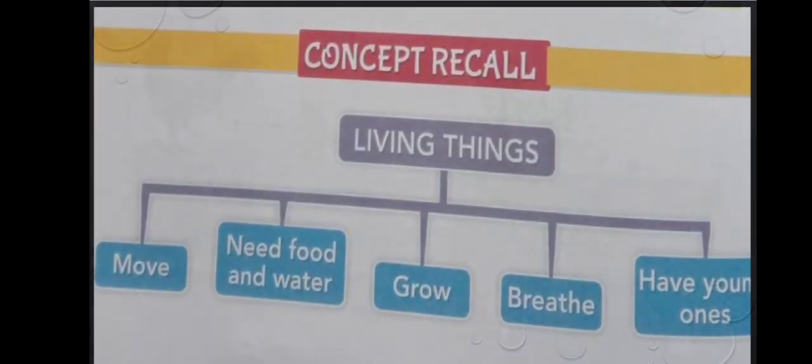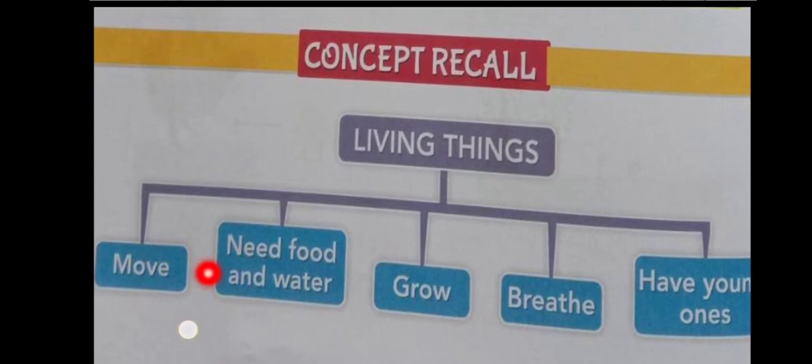Let's check. Yes, the living things can move, but the non-living things cannot move from one place to another. All living things like human beings, birds, animals can move, and plants also show some types of movements, like mimosa plant, sunflower, isn't it? Then living things need food and water, but non-living things do not need food and water. All living things need food and water to live.